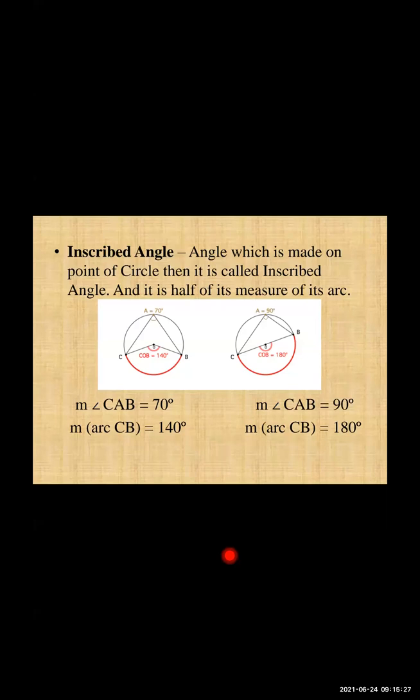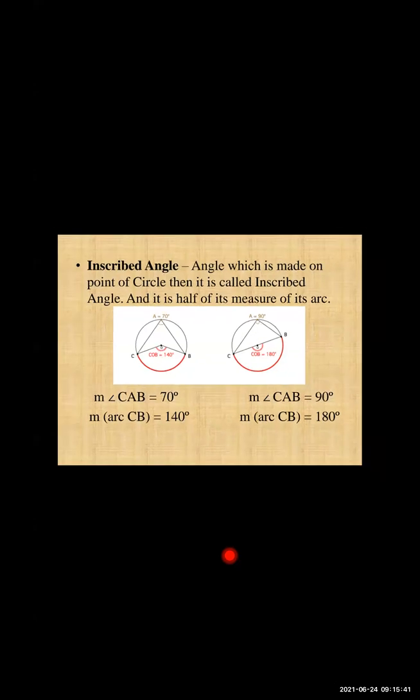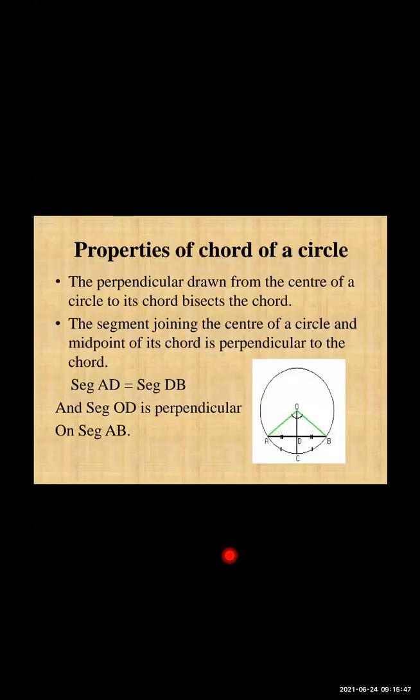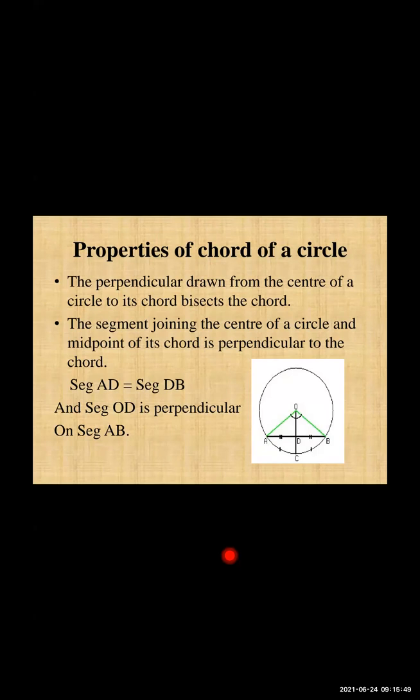Whatever the central angle and arc are, they are the same, and the inscribed angle is half of the arc, उसका क्या होता है, half होता है. Okay, very important point. Now we have to see the properties of chord of a circle. ठीक है, this is very very important. Now first property: the perpendicular drawn from the center of a circle to its chord bisects the chord.